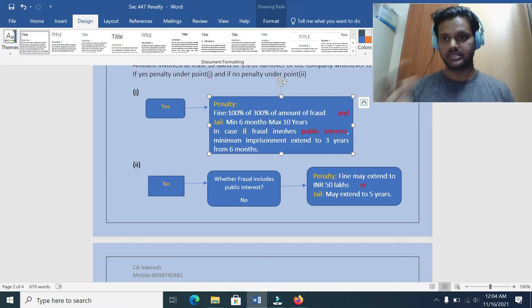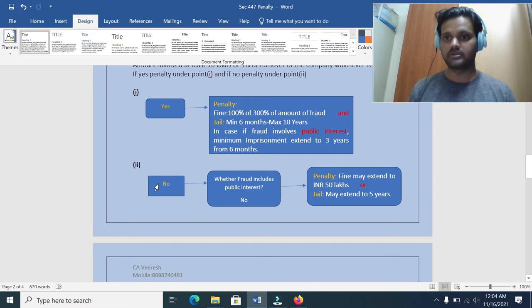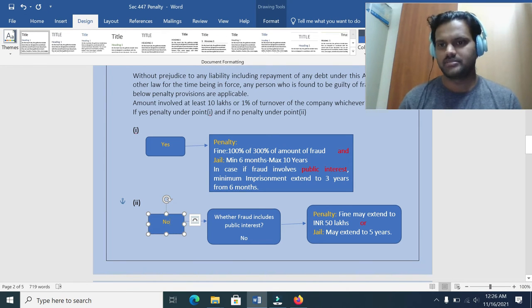Condition number B, that is point number two. If condition B is satisfied, then the point number two penalty will be applicable. What is the point number two penalty? The maximum penalty that can be levied is extended up to 50 lakhs, and the imprisonment will be extended up to 5 years. I hope you understand the penalty provisions.